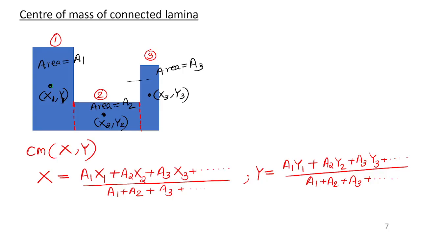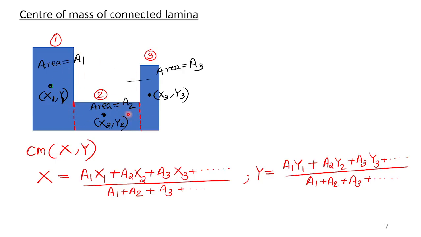So I hope you have understood. Let me repeat it. I am talking about the center of mass of connected lamina. The problem I will discuss in the next class, but before that you have to memorize this formula. Let me explain the theory once again. We have two or more sheets connected together, and we have to find the center of mass of the connected sheets. Let the center of mass of the entire system be x comma y. All the measurements, length, breadth, width, will be given.